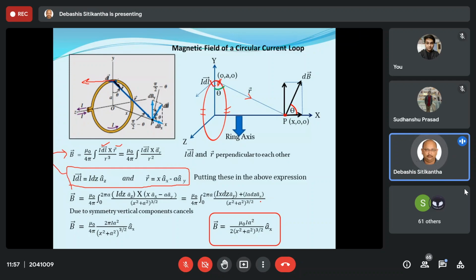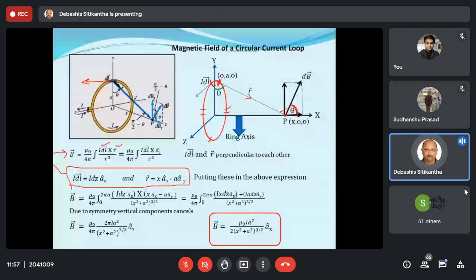Now let us look at this diagram once again. If we have a current element over here, you actually get a magnetic field in this direction. Now this one is going to be 90 degrees. Forget about that. At least we come to know that this dB vector will have two components, one along the horizontal, the other the vertical component.